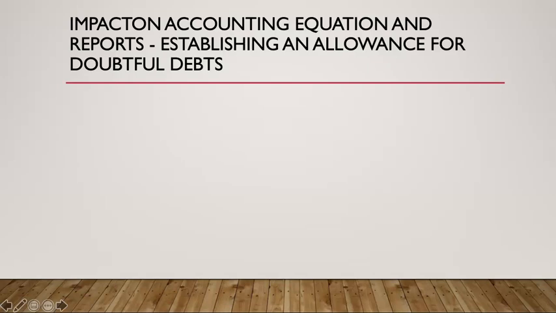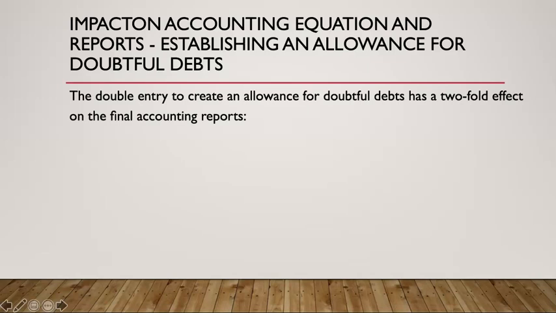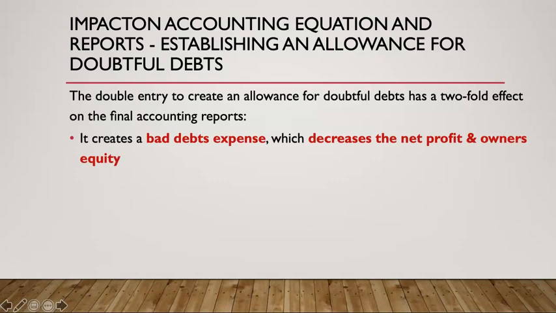So, what is the impact of this general journal entry on our accounting equation, which you will remember is assets equals liabilities plus owner's equity? We know that double entries will always have a twofold effect on the reports, to make sure our accounting equation balances. Our twofold effect is first, it creates a bad debt expense. An expense will decrease net profit. Expenses go in our income statement in other expenses, and this will reduce our owner's equity.